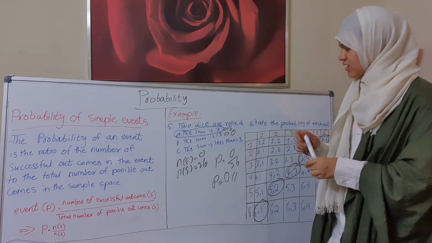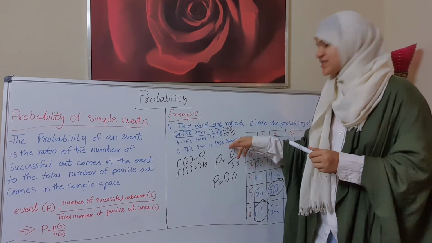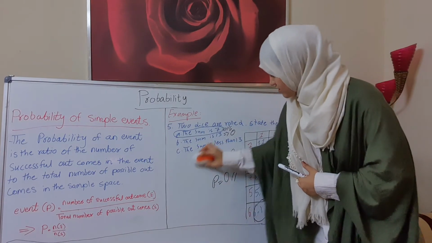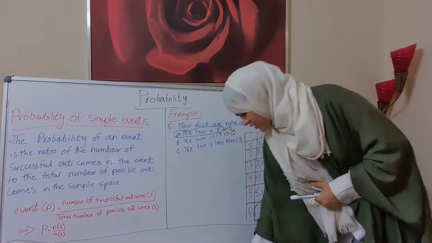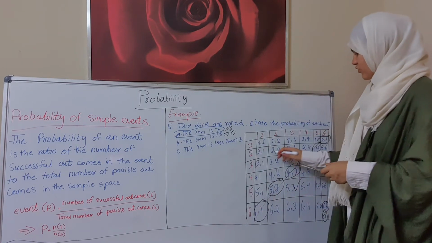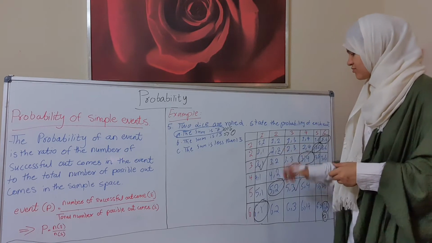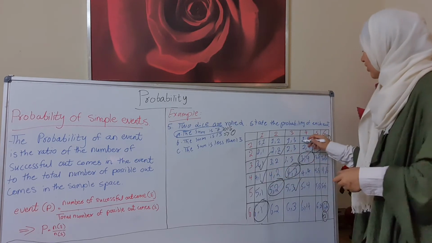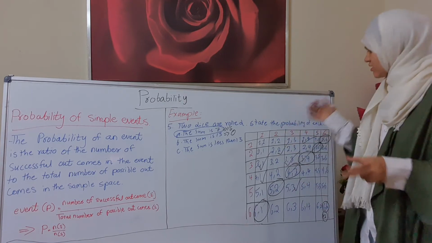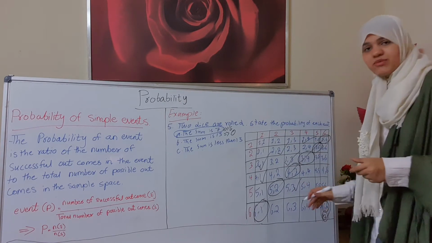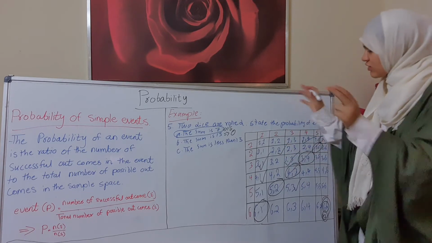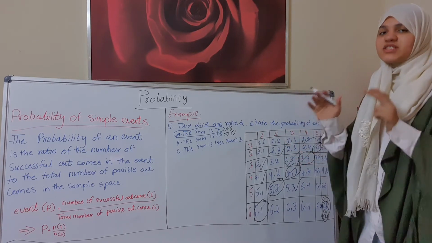Now C. It says the sum is less than 13. Less than 13 means 5, 3 it can be, 2, 2 it can be, 3, 1 it can be, 4, 1, 1, 4, 3, 3, all can be, up to 12. Why? Because 12 is less than 13. So that means all of them. That means 36 over 36.